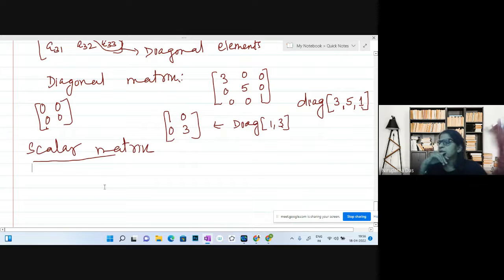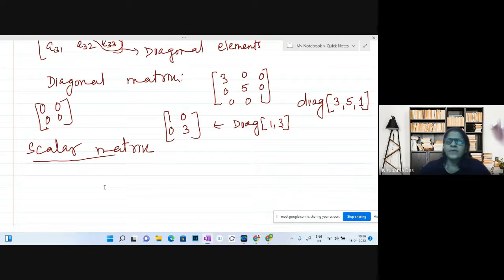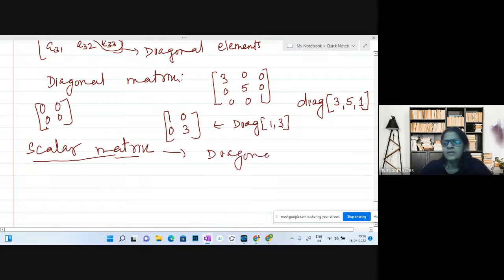So it is a diagonal matrix whose all diagonal elements are the same. First we have to see that it is a diagonal matrix with equal diagonal elements.